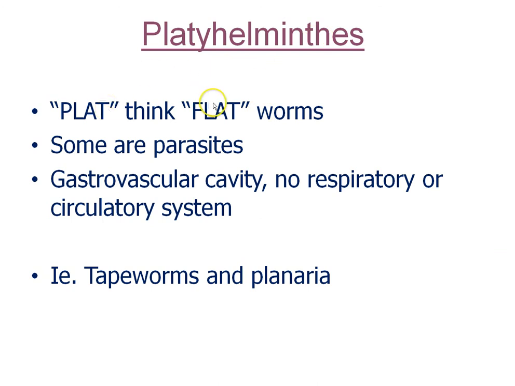Platyhelminthes, think flat worms, so that's one way to help you remember it. Some are parasites, like tapeworms, and they have a gastrovascular cavity. They're one of the simplest animals without a complete digestive system. They only have one hole for their food, and they have to get rid of the undigested waste through the same hole. So that's not as efficient as a complete digestive system with an in-hole and an out-hole. They don't have any respiratory or circulatory system. They rely on diffusion to get oxygen and other things into their body.